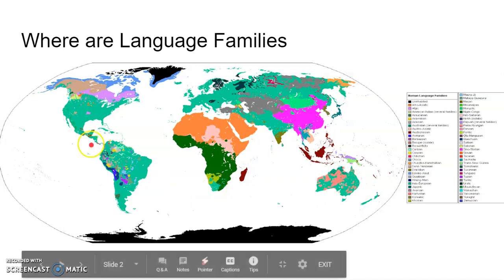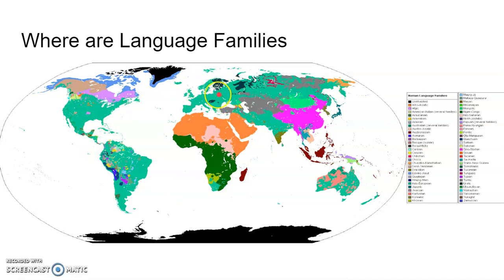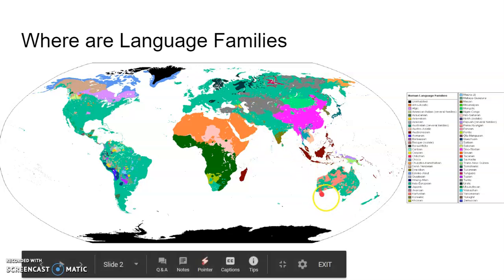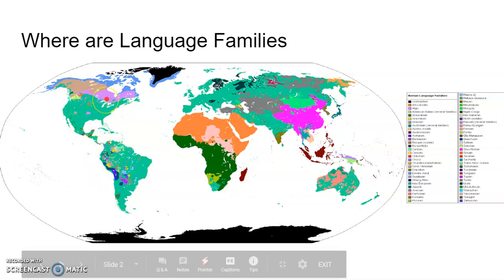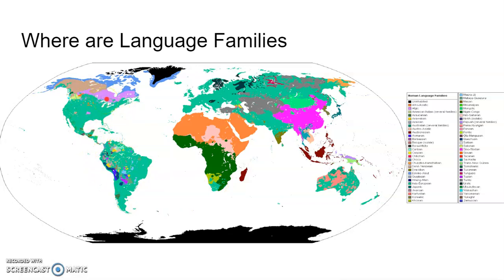So again, the most widely diffused is obviously our Indo-European. Again, we have that all through Europe and into Russia, over here into India, over to Pakistan, Afghanistan, Iran. We have this over here to Australia, New Zealand, over here to South Africa, Latin America, all the way into Central America and the Caribbean, obviously, and into Anglo-America, United States, and Canada.